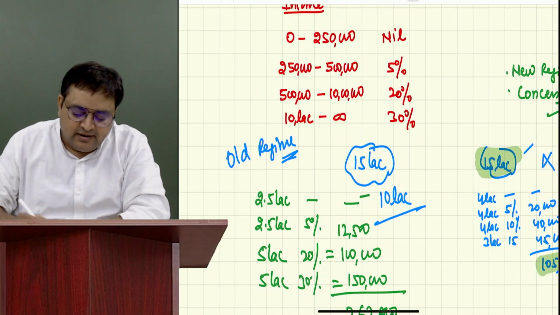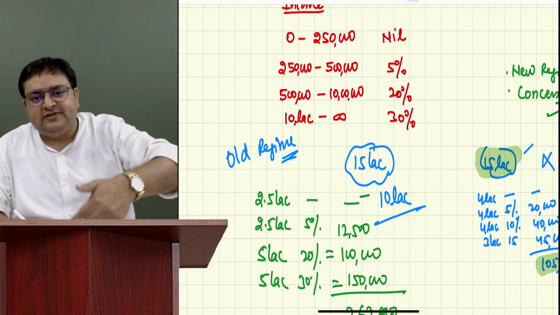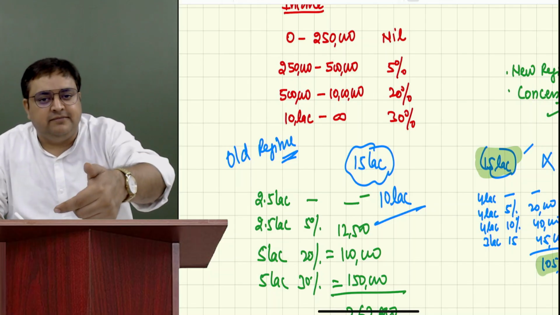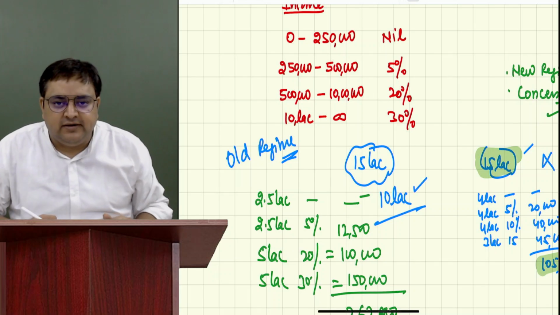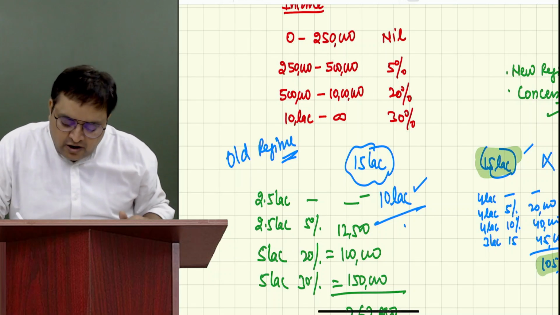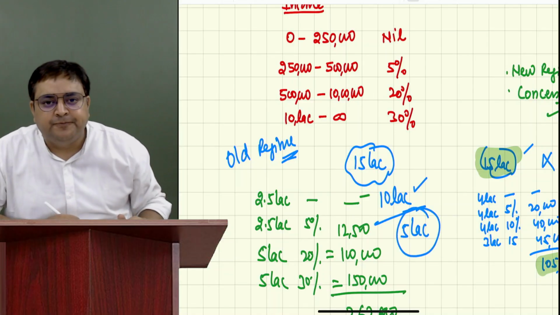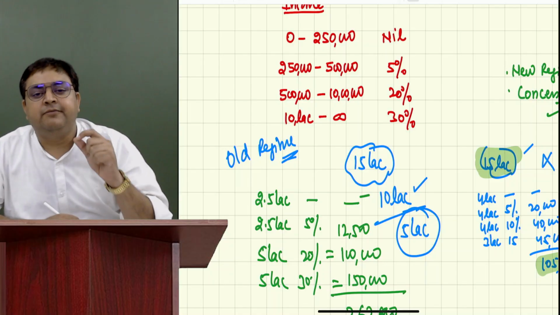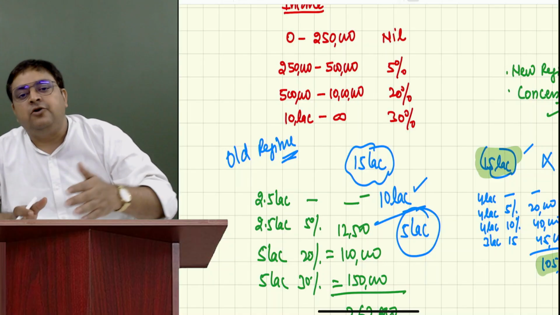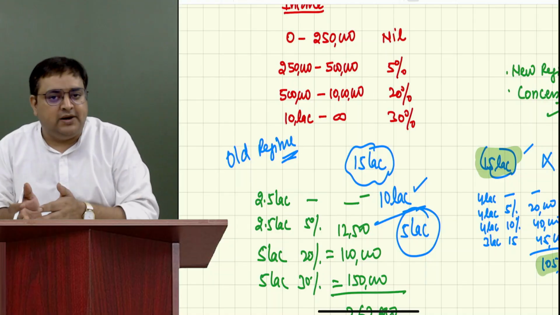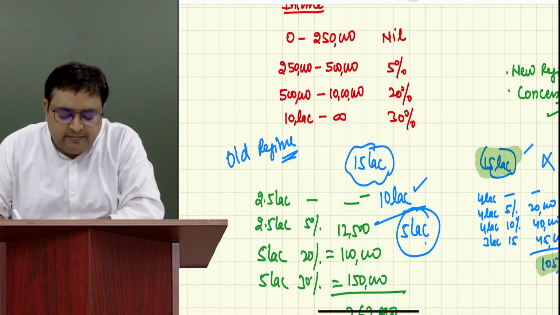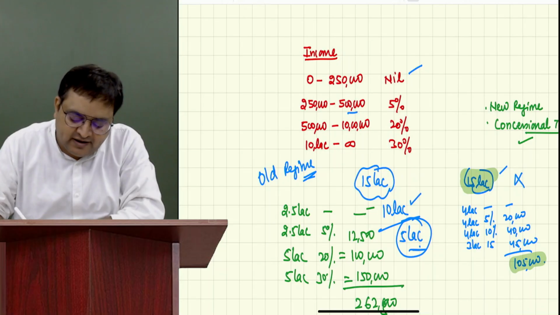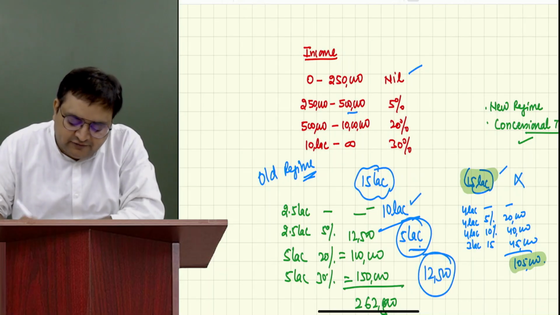So what used to happen, whenever we used to select the old regime, we were getting a benefit also, which was not in the concessional regime. So let's say I avail this benefit in the old regime because it was there in the old regime. How much would my income become? 5 lakh. Correct? Because after taking this exemption, there are certain sections, guys, certain provisions of exemptions, which are there in the old one but were not there in the new one. So my income will become 5 lakh. And on 5 lakh, how much is the tax? On the first 2.5 lakh, 0. On the next 2.5 lakh, 12,500. My tax will become 12,500.